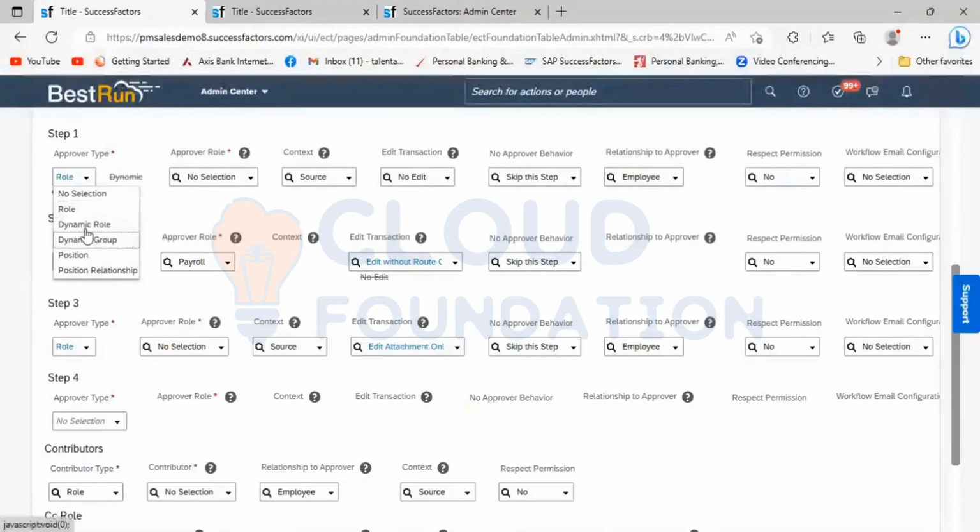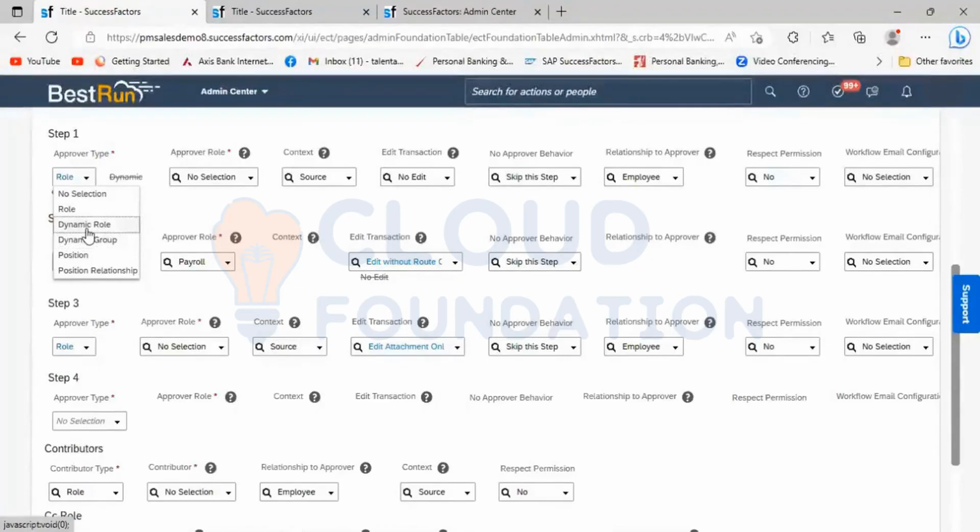Now we have seen the dynamic group, the dynamic role, and the role. Even for the role, if the user is not getting it, we need to check whether the email ID is valid or not, and whether the employee is active or not. If it is a dynamic group, we need to check that the user is a part of the dynamic group or not. If it is a dynamic role, we need to check the user under the dynamic role.